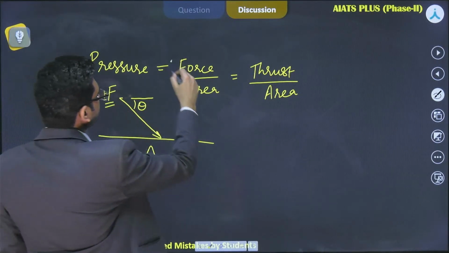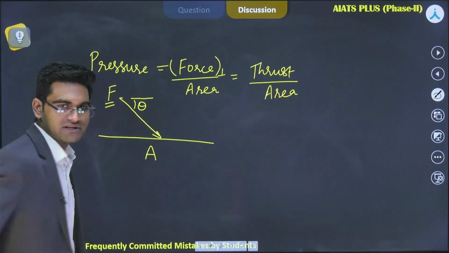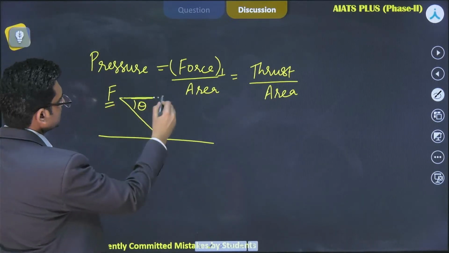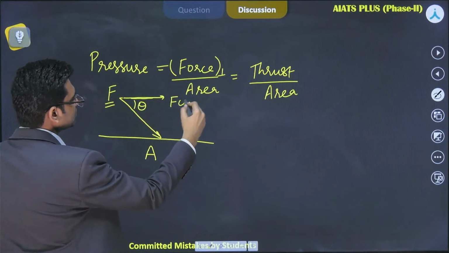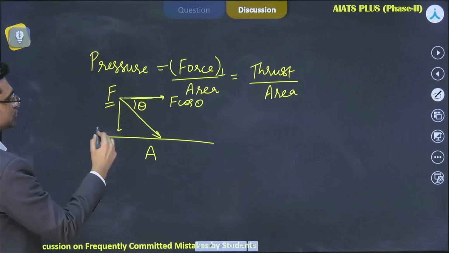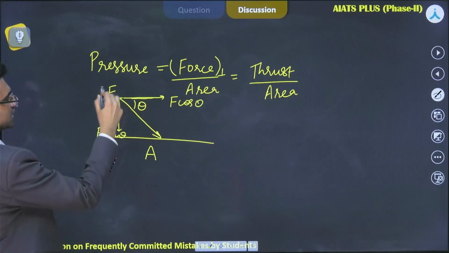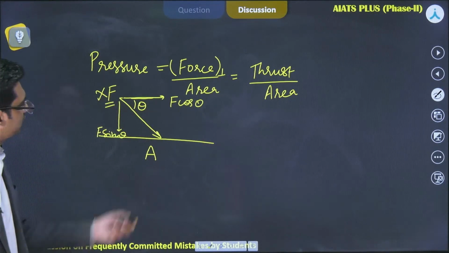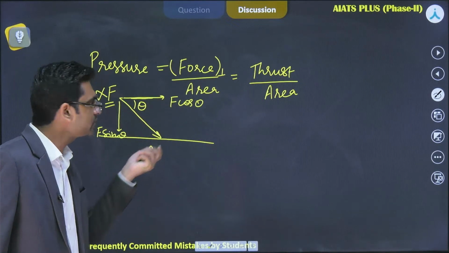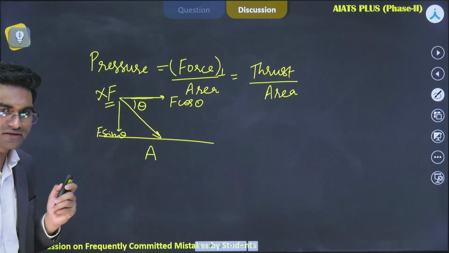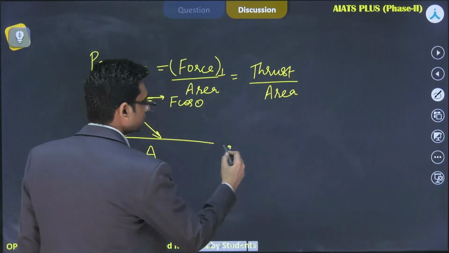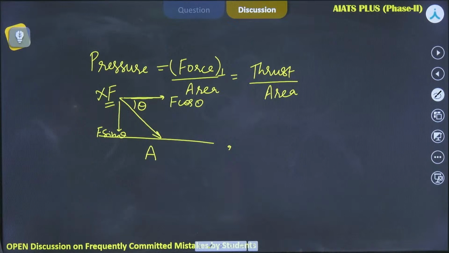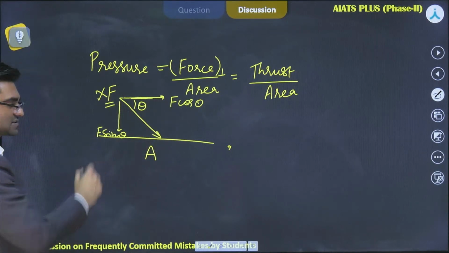This force should be the perpendicular force actually. All right. So I will resolve this force into two components. This will become F cos theta and this component will become F sin theta. Now you can eliminate this F. We have already used two components of F here. This is F cos theta, this is F sin theta. Which component should be here? Which component should be here? No. Ramu, Neeraj, this should not be F cos theta. Beta, this is F cos theta, this is F sin theta.